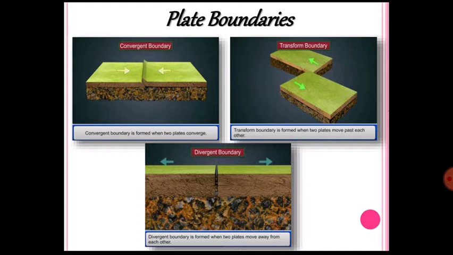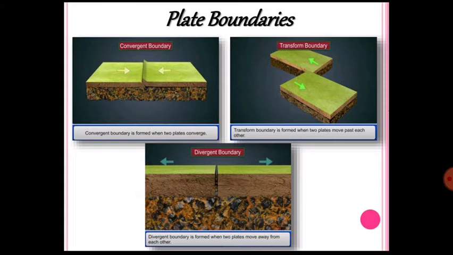So the question can become like this: why is the convergent plate boundary known as the destructive plate boundary? I believe that you can answer. As the two plates are coming together in the convergent plate boundary and they merge and they collide, that's why this area is quite destructive.